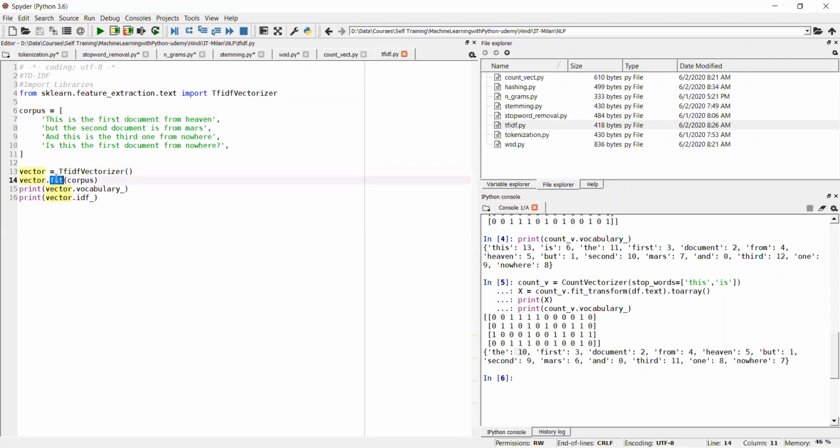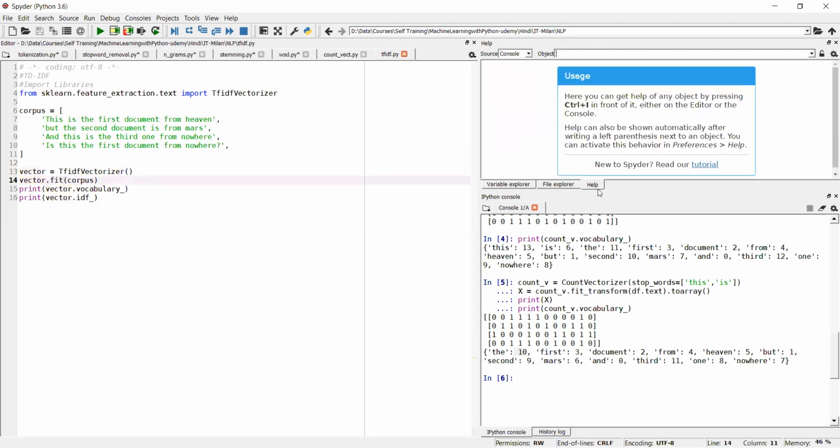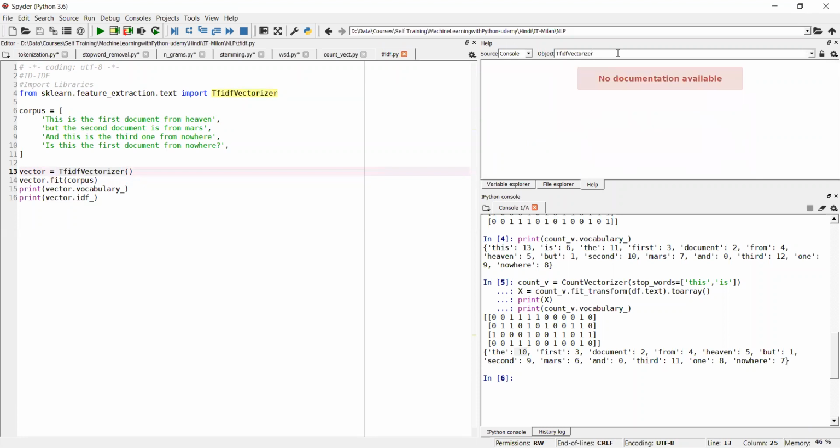There is a help also here. Try typing the object, this TF vectorizer. It is not showing the documentation here, so you can Google as well. Sometimes for some functions the documentation shows in Spyder itself, with a shortcut, Control I. Here it says no documentation available.